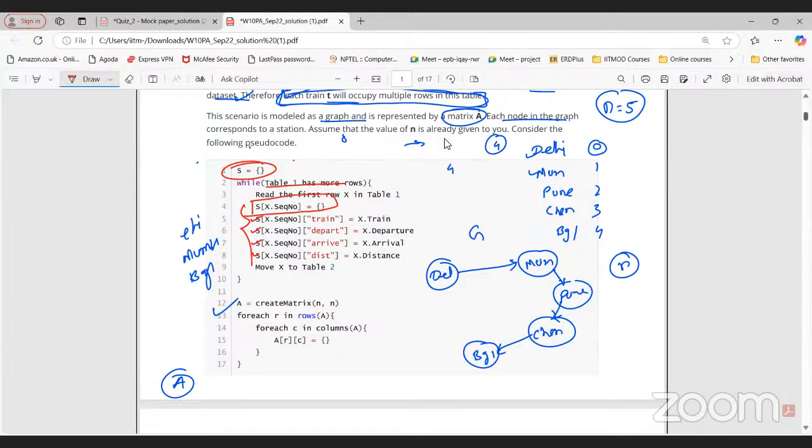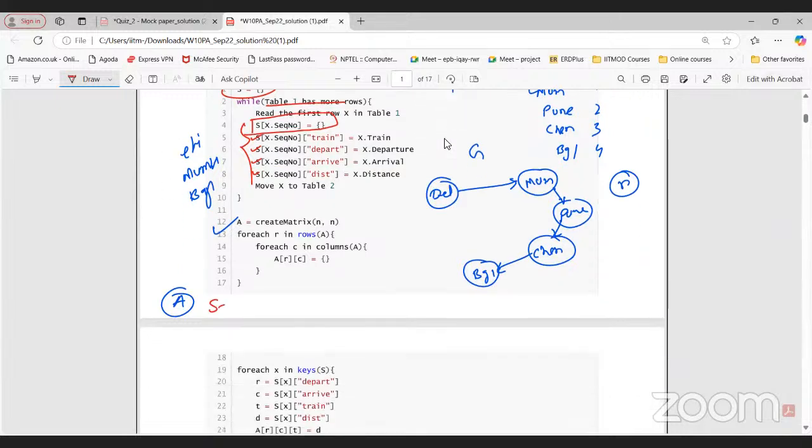Yes. If you observe what we are doing here, I have S. For that particular first row, we have the sequence number as a key, and then we have one more dictionary. Can I write like this? Yes, sir. Then after this, what about lines 5, 6, 7, 8? What are we doing here?